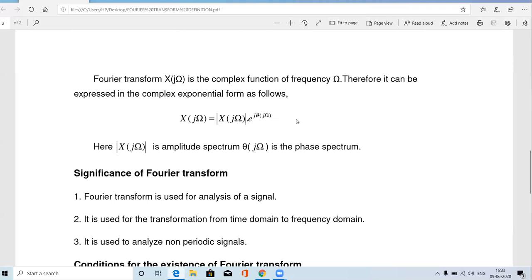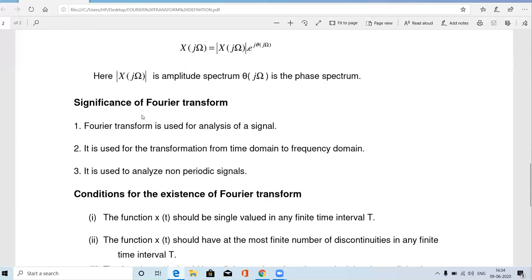Okay. So in the question they are asking to find the Fourier transform of some signal, x of t equal to e power minus at u of t. And in that question they are also asking to find its spectrum. Spectrum means we have to find the magnitude of x of j omega as well as the phase spectrum theta of j omega. Okay. So this is the thing.